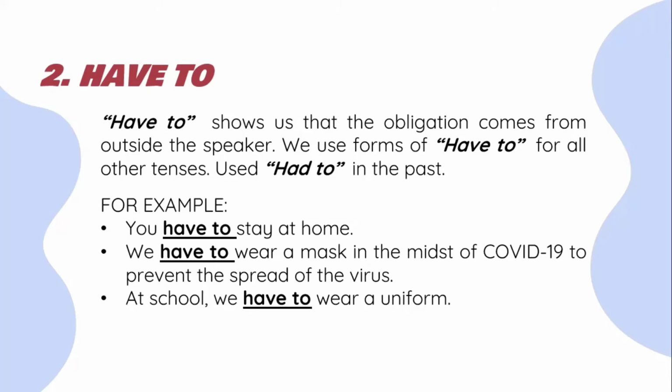For example, you have to stay at home. We have to wear a mask in the midst of COVID-19 to prevent the spread of the virus. At school, we have to wear a uniform. Also, another piece of information for you: we can use have to make a question. You can use do or does in present simple, and you can use did in the past. For example, do I have to buy a grammar book, does she have to attend the meeting, and so on.